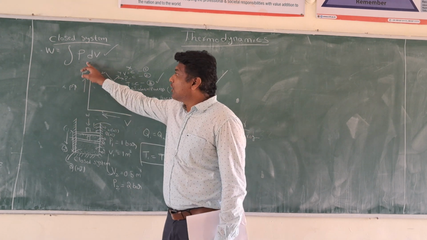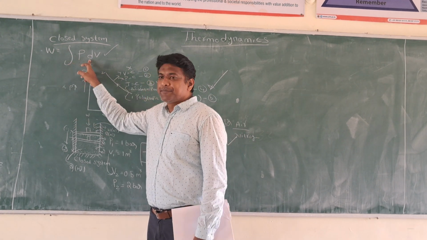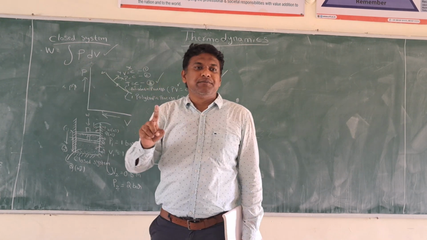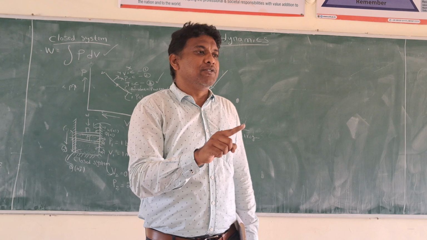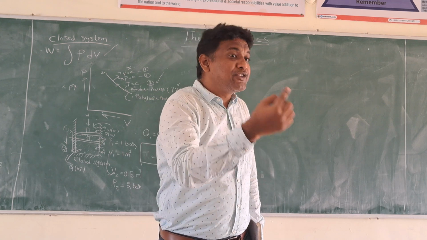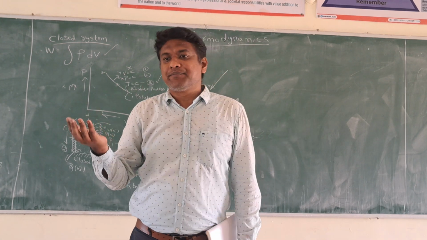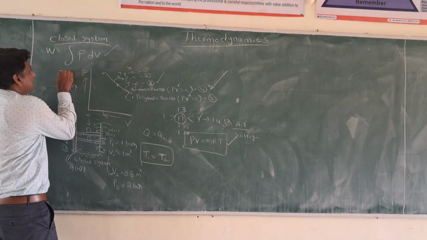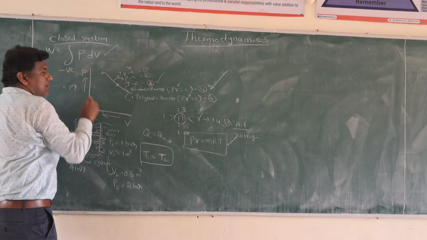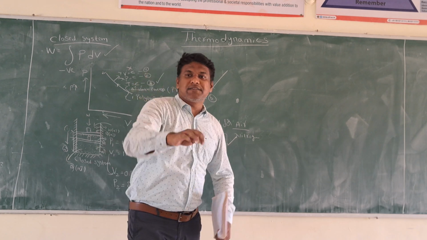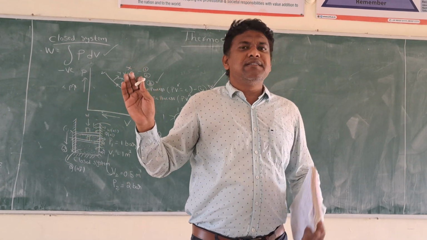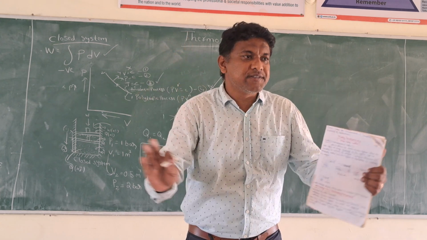Okay, based on the value of the integral of PdV: if the value you are getting is positive, it is positive work, which means work is done by the system. If the value of work you are getting is negative, then the work is done on the system. Everybody understood now? So it is the generalized equation of work for a closed system.